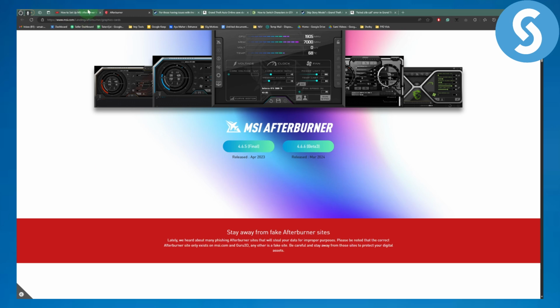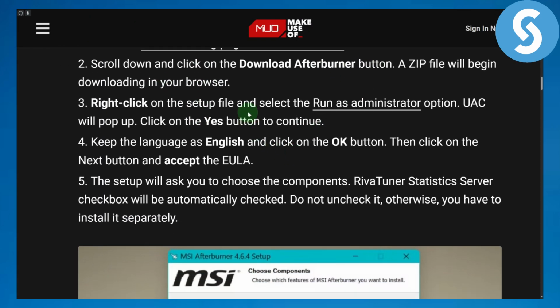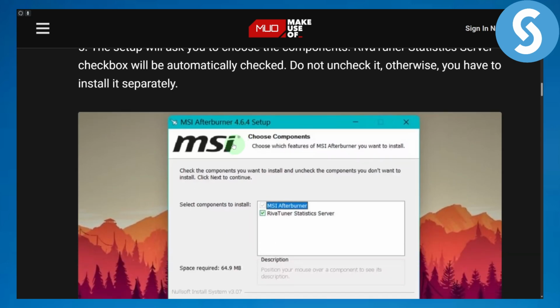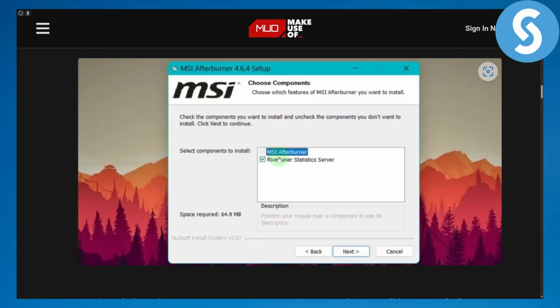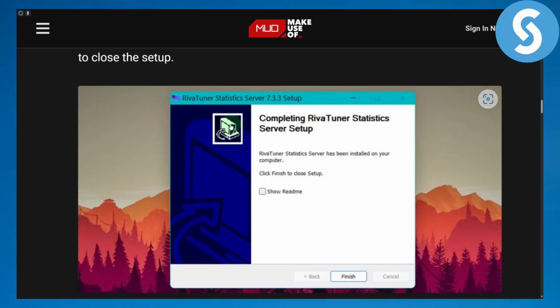Once you download it, you're going to be scrolling down and clicking on download Afterburner and run as administrator. Once you do that, select your language. The setup page will be here, as you can see in the screenshot. Click on the options that you want and click on next. Eventually you will be able to install it.